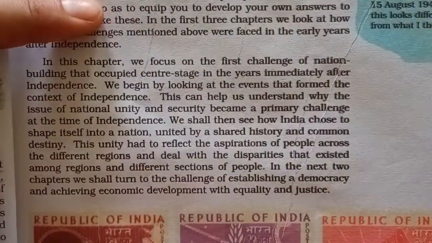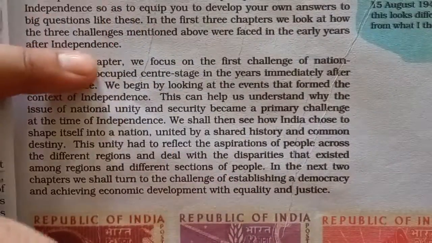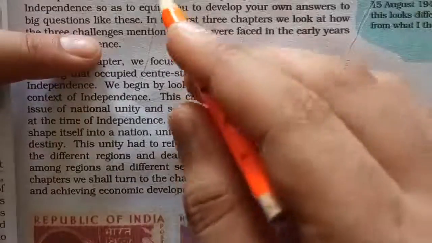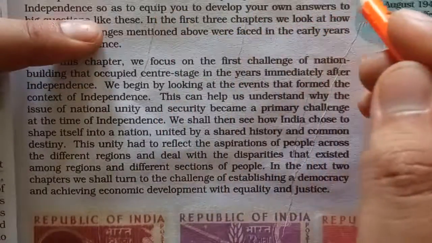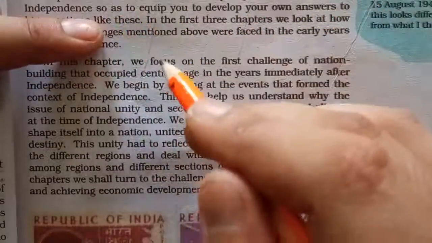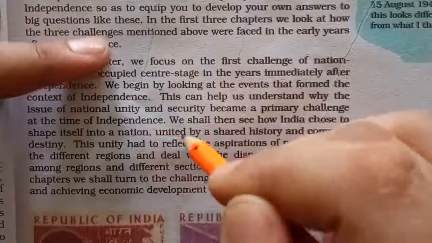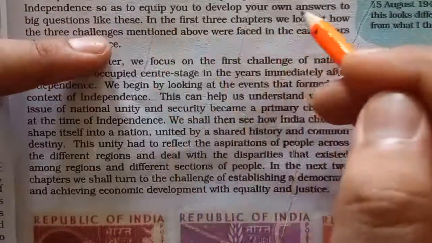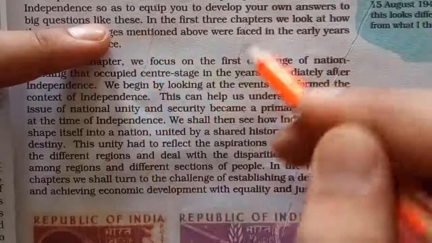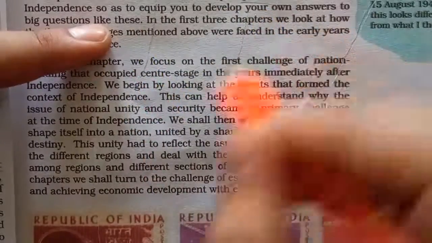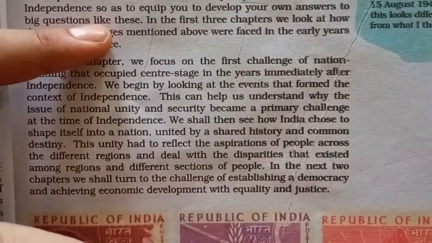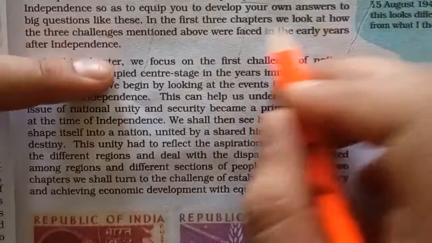Are they being achieved? Are they being implemented properly? Are they being practiced properly? This entire book is an attempt to respond to these questions. This book tells us the story of politics in India since independence. Broadly we will be talking about the political developments and changes in India after independence, and you can develop your own answers to the big questions.